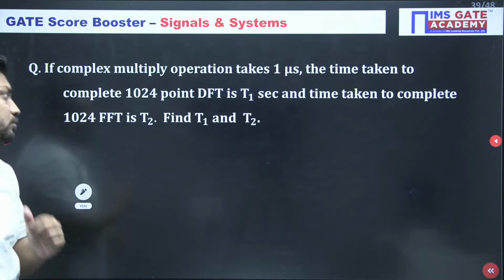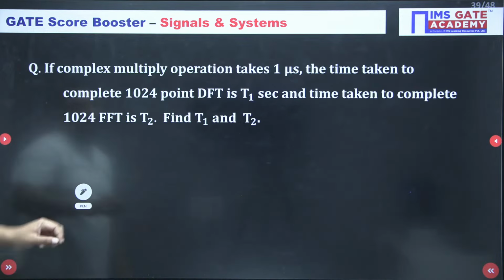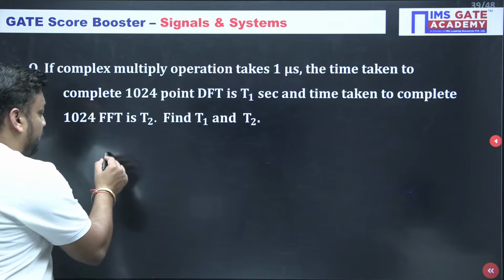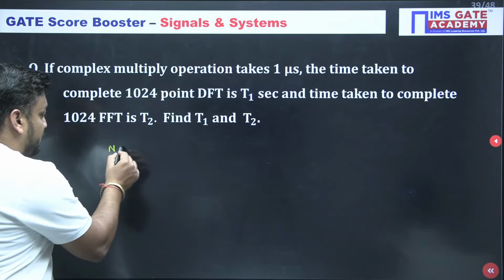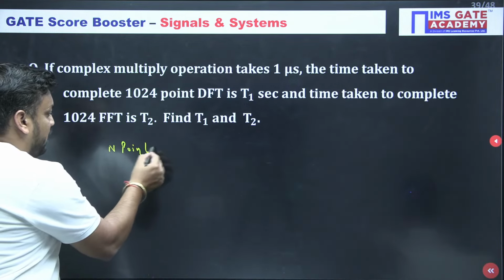Do you know the difference between DFT and FFT? I hope you remember.